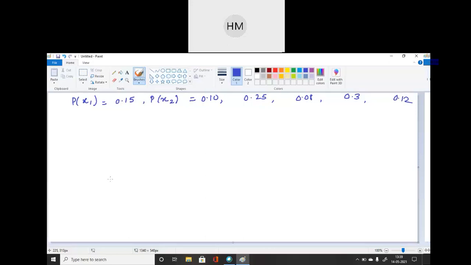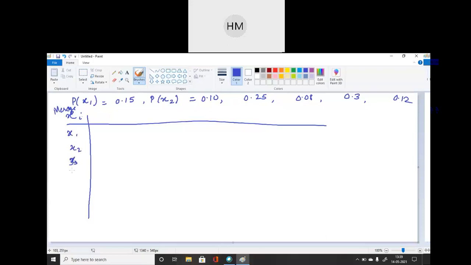So students, start drawing a table. सबसे पहले हमें क्या करना है? We have to put the messages. ठीक है, xi is the input message given to you. ठीक है, x1, 2, 3, 4, 5 and 6. Now their probability in decreasing order. ठीक है.